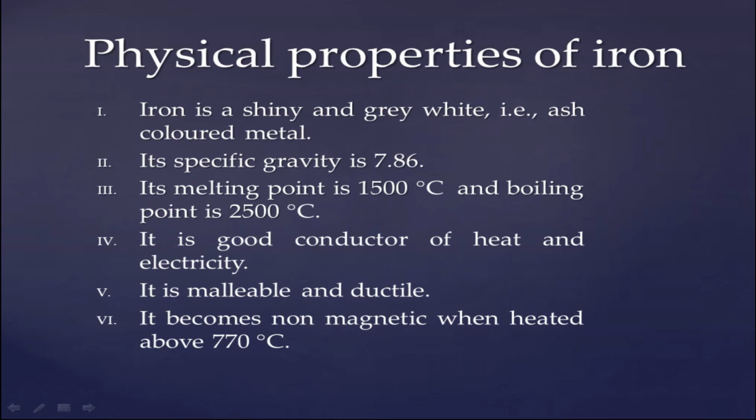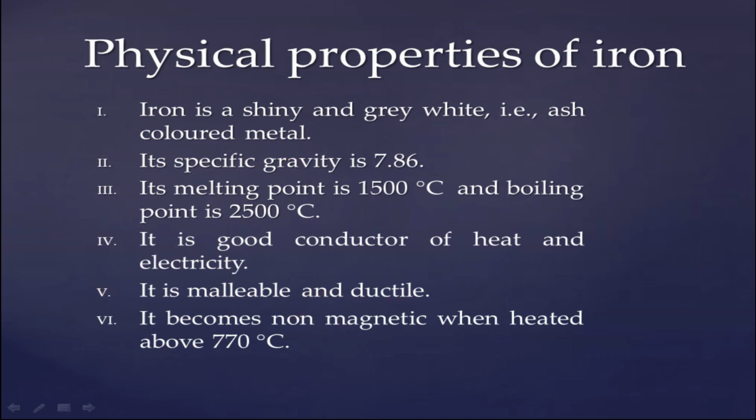It is malleable and ductile. And last one, it becomes non-magnetic when heated above 770 degrees Celsius. I am indicating important physical features. First one, second, this one. These two are important features, and furthermore we can write any others.